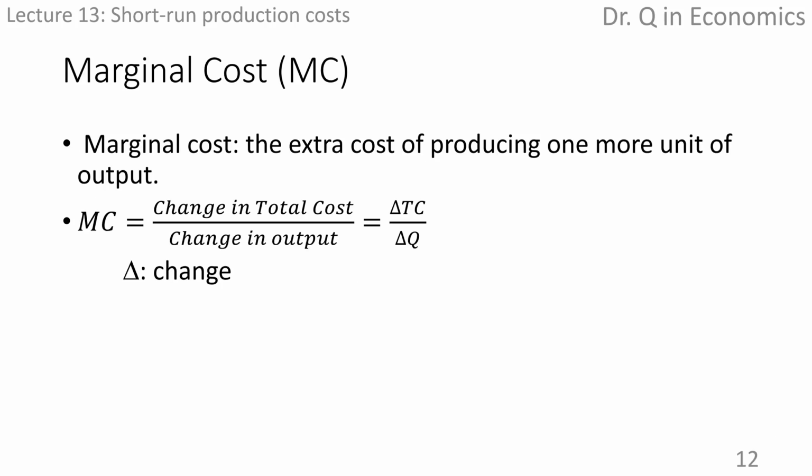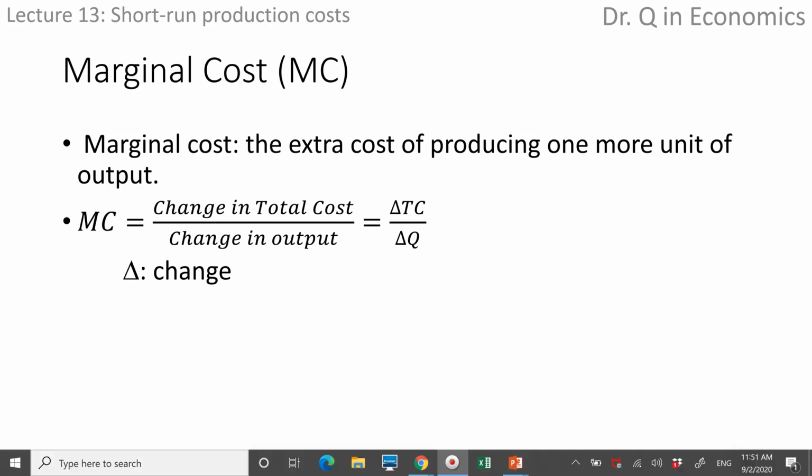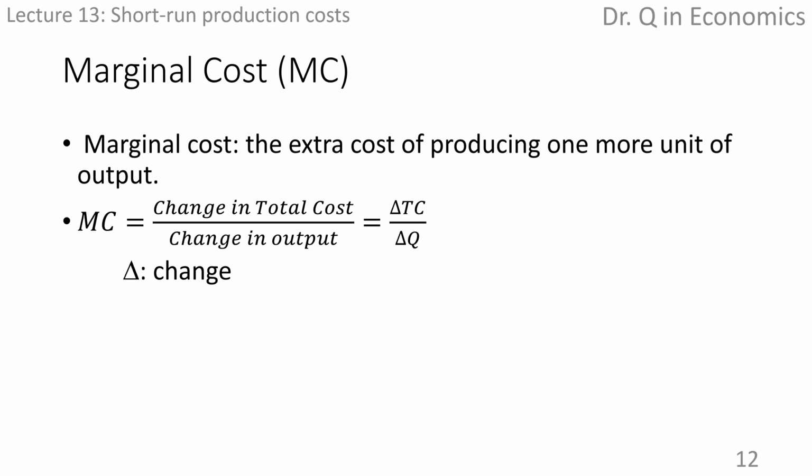From total cost, we can figure out the marginal cost. Marginal cost is the extra or additional cost generated by producing one more unit of output. Marginal cost can be determined for each added unit of output by noting the change in total cost entailed by that unit's production.